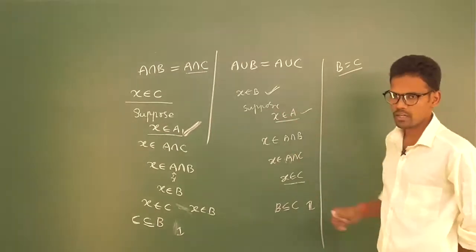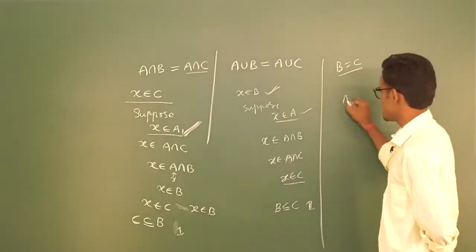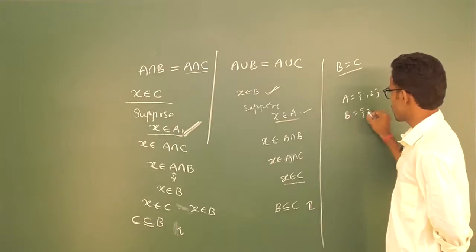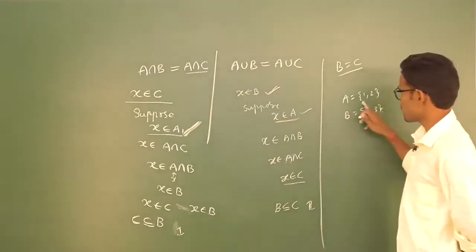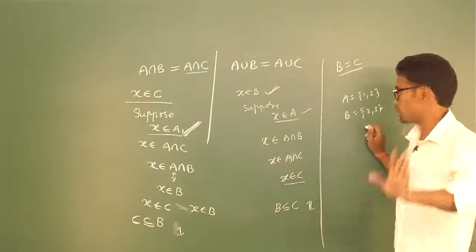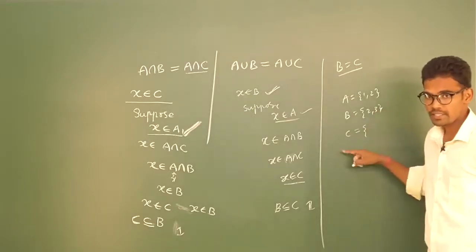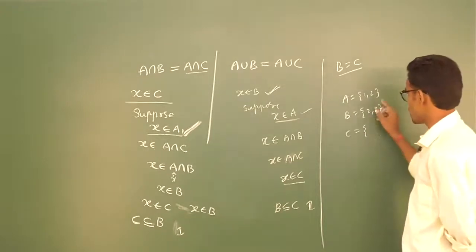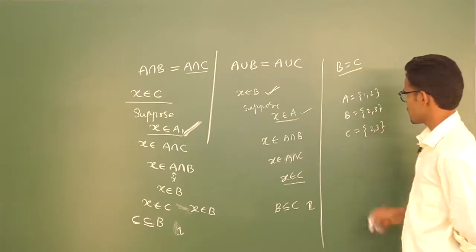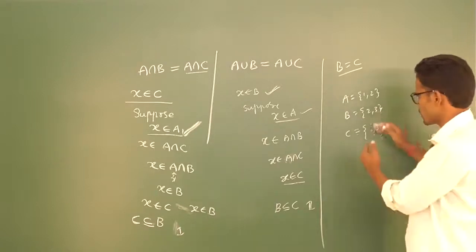Clear? This is a little longer method. There is a shortcut method for this. Regularly what we used to take is A equal to some numbers, you will take 1, 2 always, and B equal to 2, 3 something like that. Remember, one of them should be common. Why? Because A intersection B and A intersection C are involved, and C you have to take so that it belongs to all three, because of the A intersection B intersection C thing. So 2 has to be common, something like that. Then take one of them so that you will get the answer.